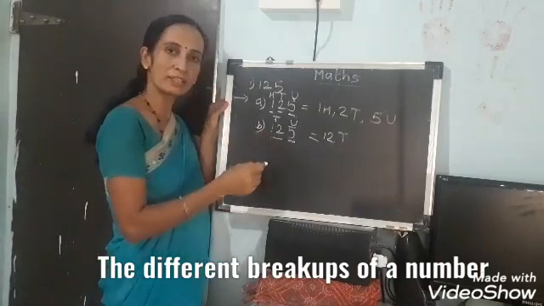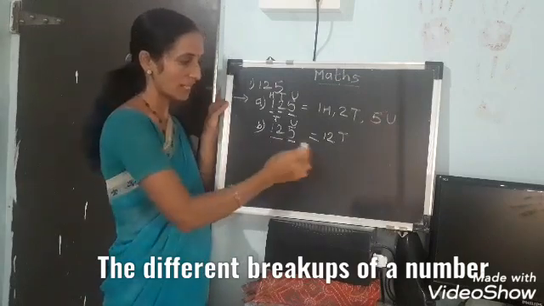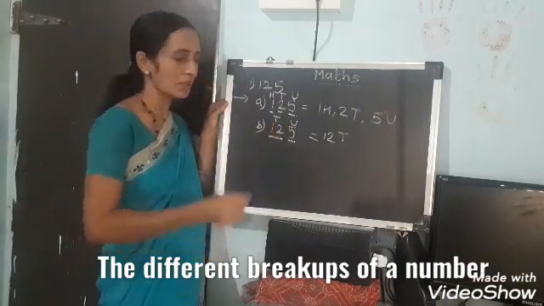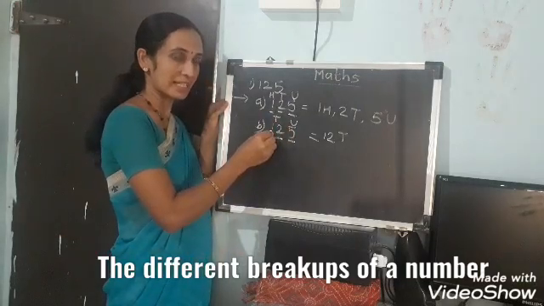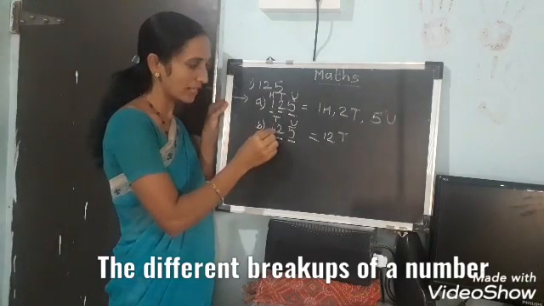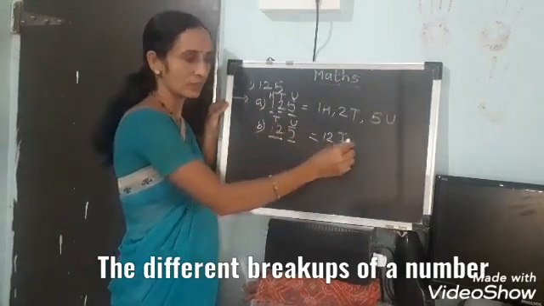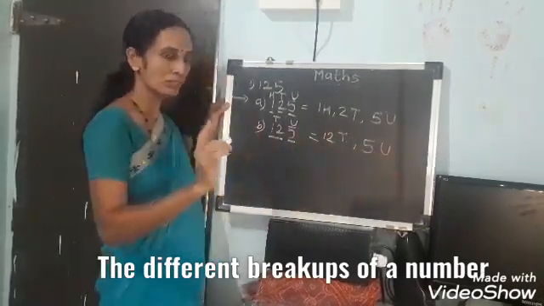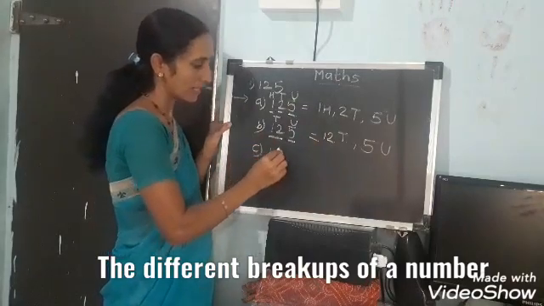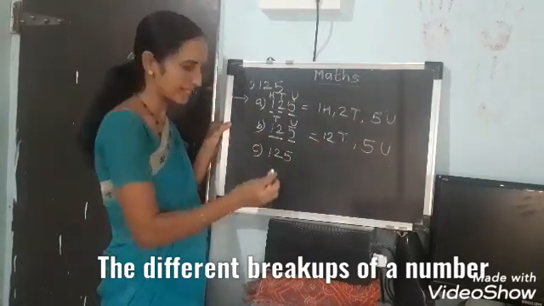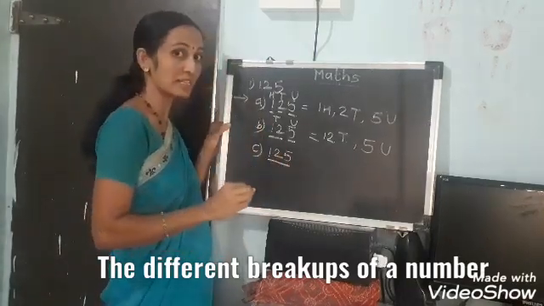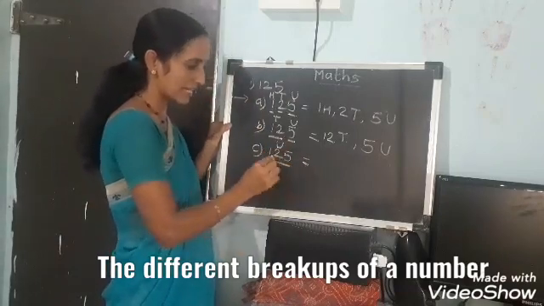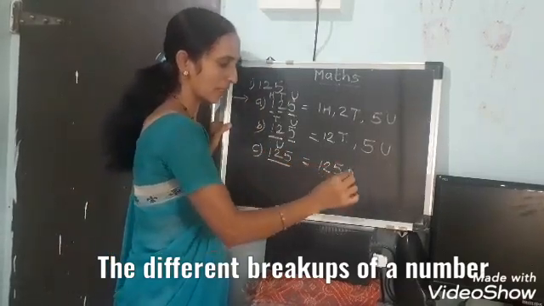Now this number I am going to break into 2 groups. From the right side, first one is units, and whatever is remaining I am writing in tens place. Which digits are there at tens place? 12 tens, comma, here 5 units. Now the next number, 125. All these digits I am going to take in one place. Which place? Starting place from the right side, that is the units place. So the last breakup is 125 units.